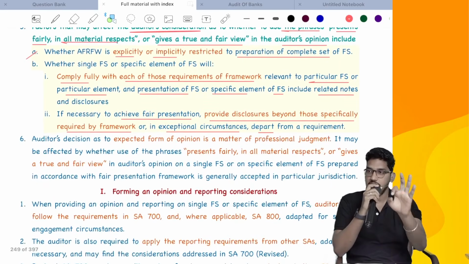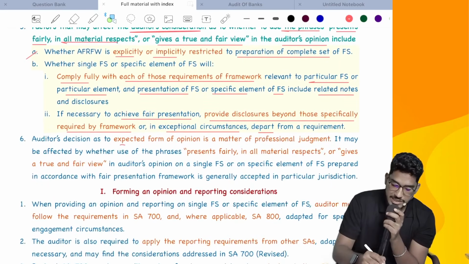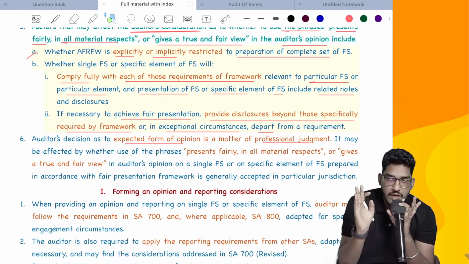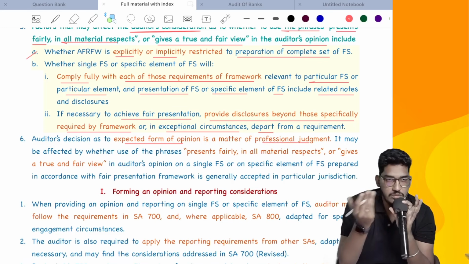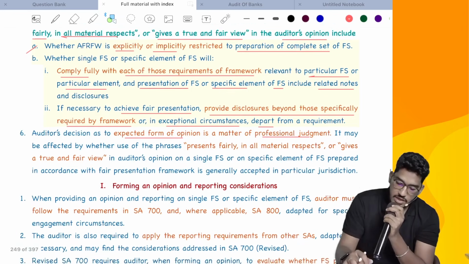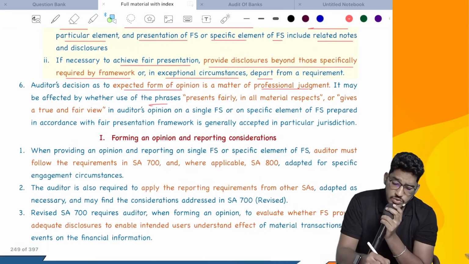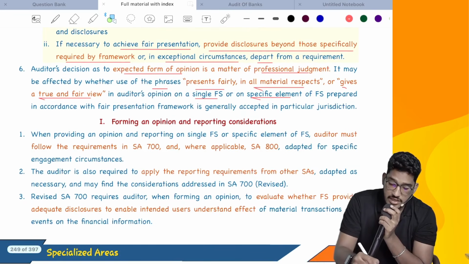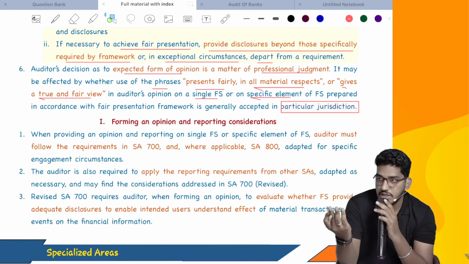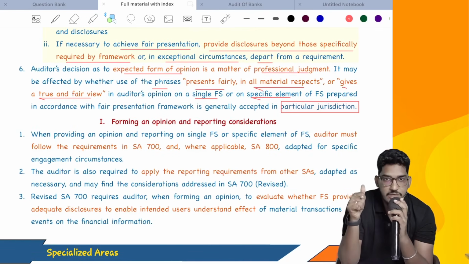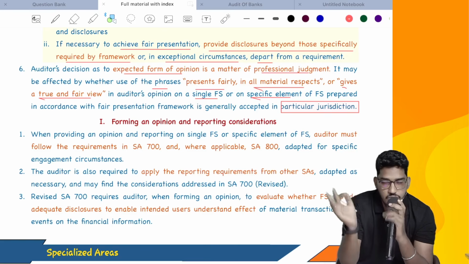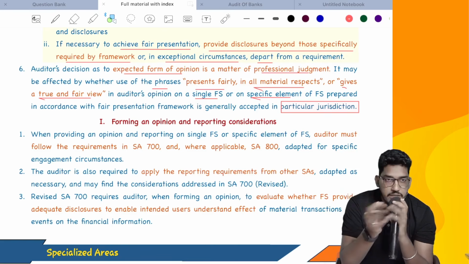This is all the base. Now what is the conclusion? The auditor's decision as to the expected form of opinion is completely a matter of professional judgment. Consider all the above factors and accordingly you take a call on which kind of phrase will be suitable for you to use. It may be affected by whether use of the phrases present fairly in all material respects or give a true and fair view in the auditor's opinion on a single financial statement or specific element is generally accepted in a particular jurisdiction. Nothing but once again laws and regulations. You decide using your professional judgment, and while taking that judgment also consider the requirements of the particular jurisdiction. Jurisdiction means laws and regulations, whether it is permitted or not.